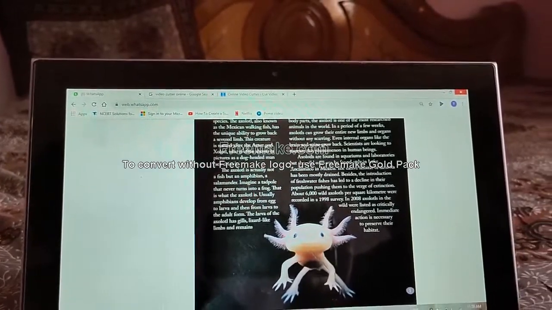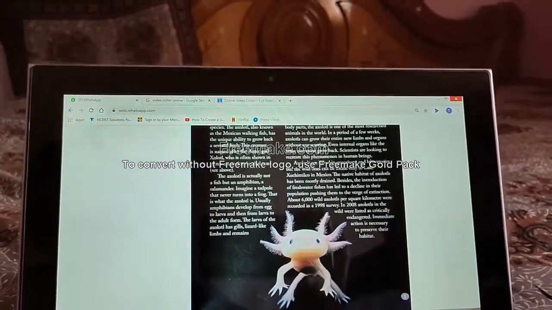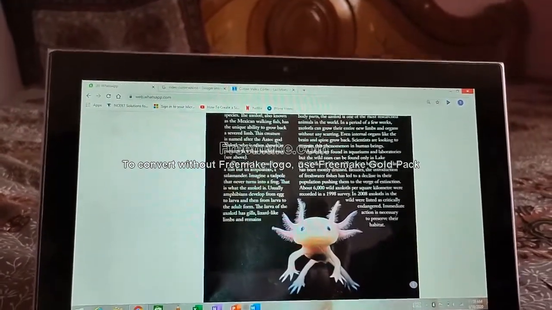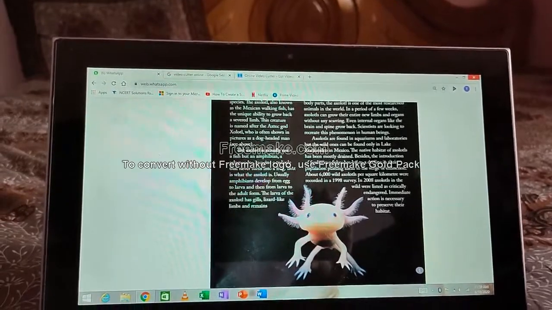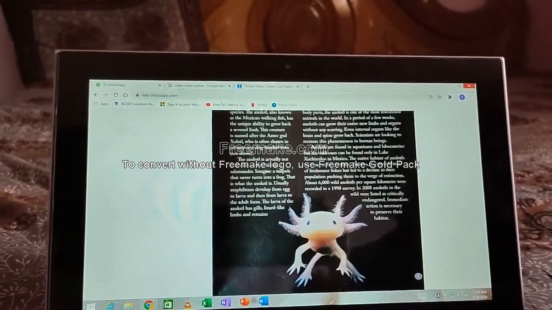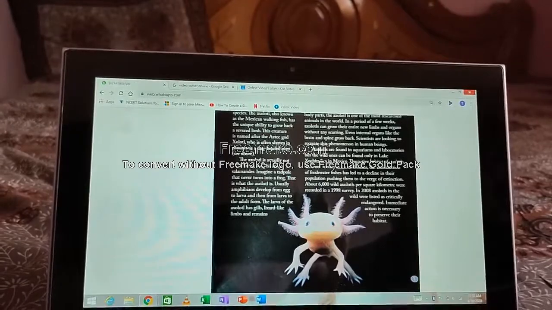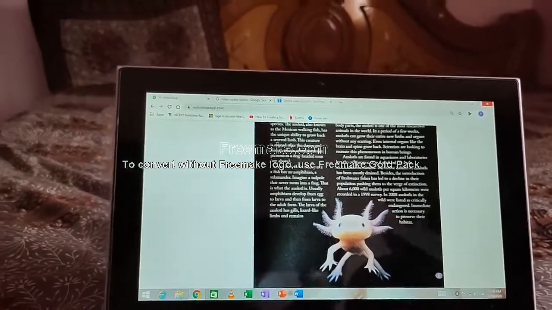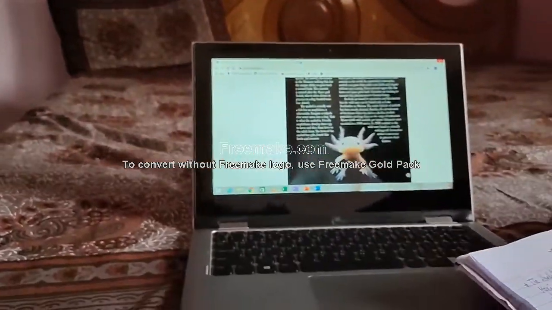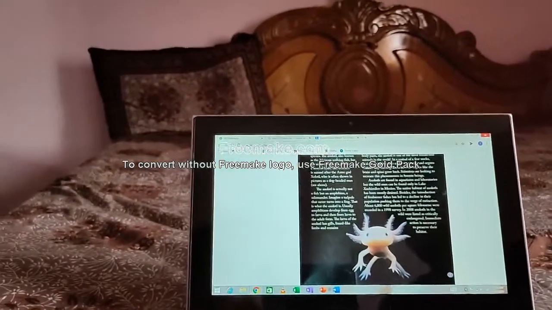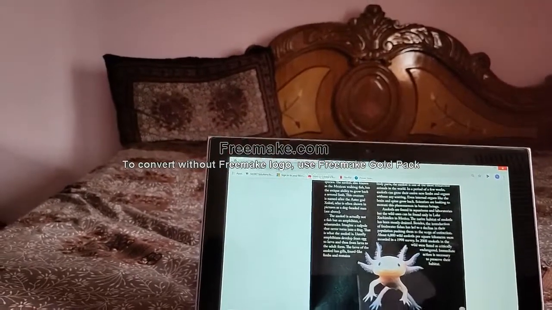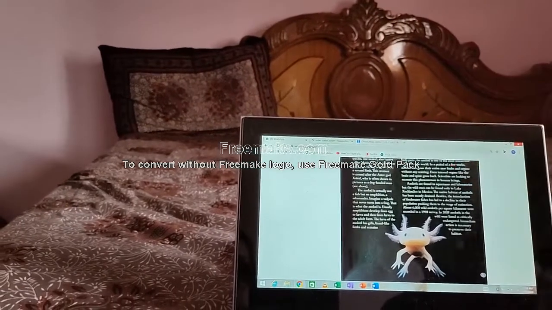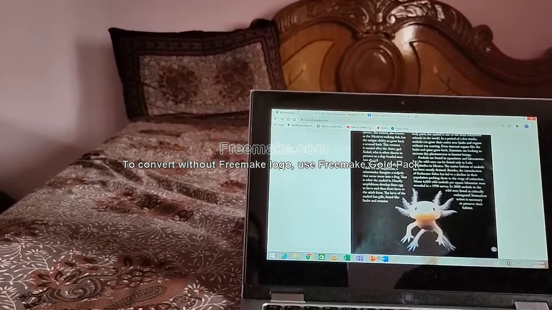In 2008, axolotls were listed as a critically endangered species, so immediate action was necessary, and action was taken to preserve their habitat. This is the first unit, and these are the main points of this creature, the axolotl.